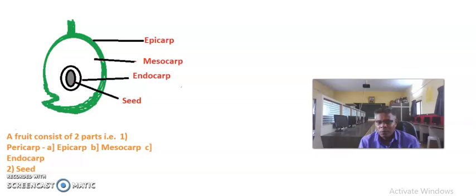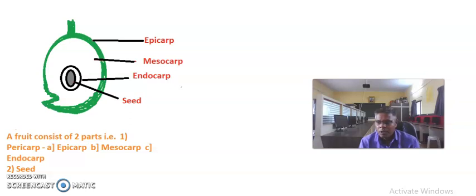In this video lecture we study fruits, a typical diagram of a fruit and its parts, and the types or classification of fruit. Fertilization stimulates the growth of the ovary, and as it grows and matures, it becomes converted into the fruit. In this way, a fruit may be defined as a matured or ripened ovary.